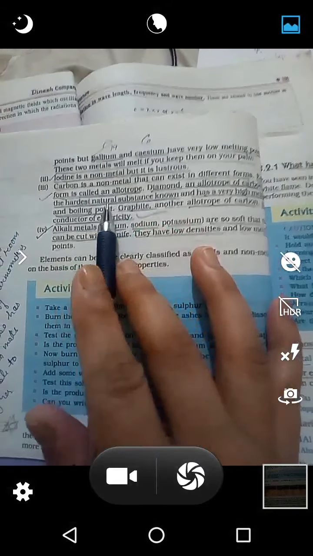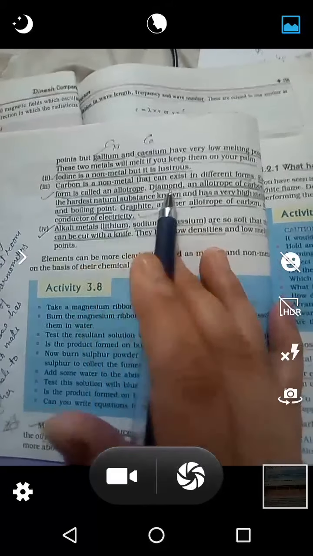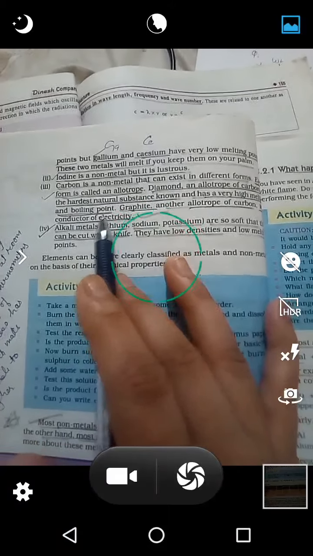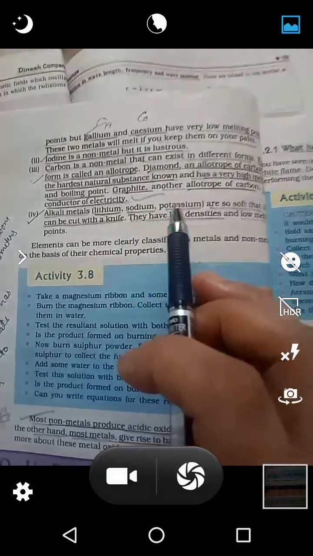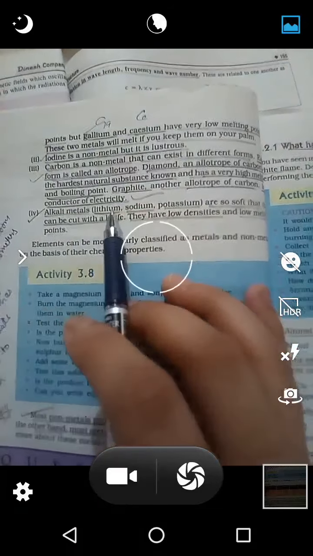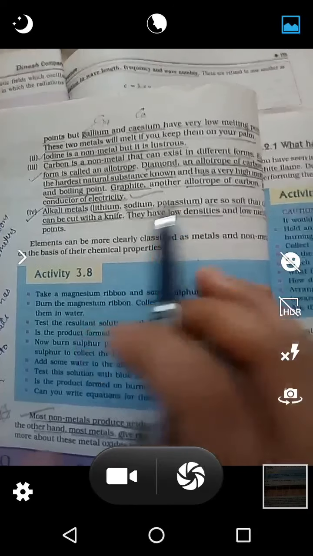Diamond, as I have already told you, is an allotrope of carbon. It is the hardest material which exists in nature. It has very high melting and boiling point. Graphite is another allotrope of carbon which is a good conductor of electricity. Then alkali metals, for example lithium, sodium, potassium. Generally metals are hard, but the alkali metals lithium, potassium, sodium are soft, so that you can cut these metals with a knife.